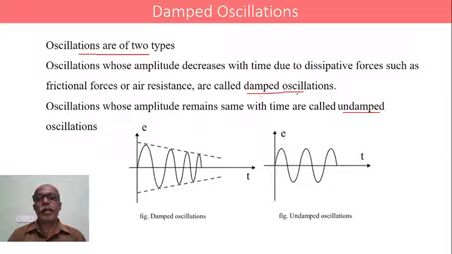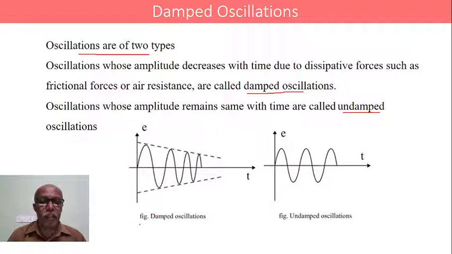Oscillations are said to be damped oscillations if the amplitude of the vibrating body decreases with time due to dissipative forces such as frictional forces or air resistance, whereas undamped oscillations are oscillations in which the amplitude of vibration remains the same with reference to time. So you can observe both the figures.